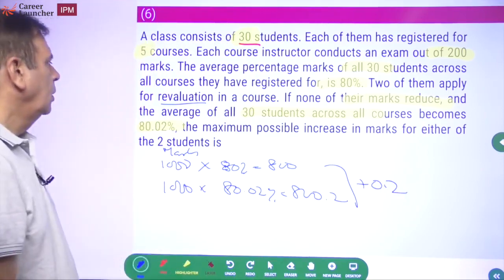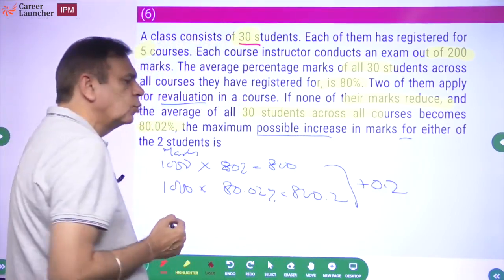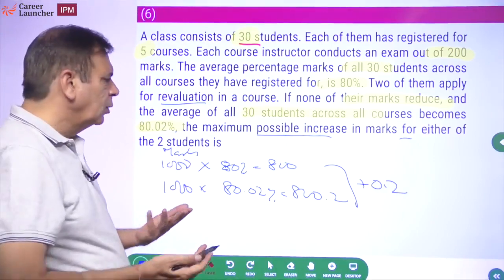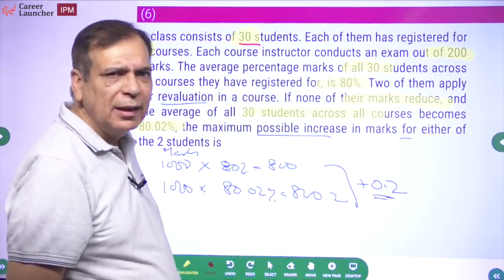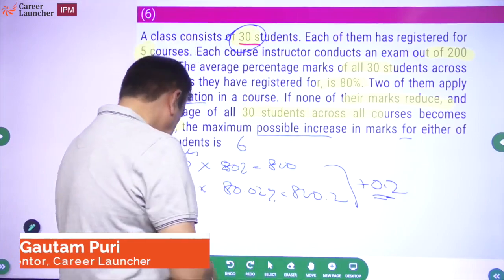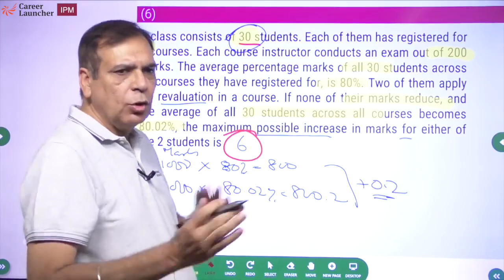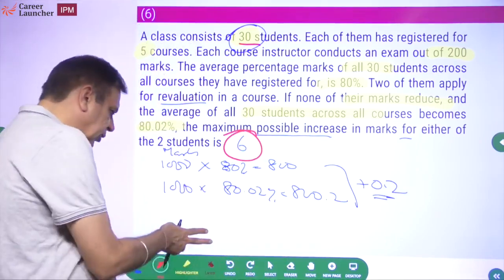So what do we need to find? The maximum possible increase in marks of either of the two students. Maximum increase कब होगा? एक का no increase, दूसरे का full increase. So what is the increase? 0.2 marks per student is the increase for 30 students. So 30 into 0.2 is 6. So the answer has to be 6, assuming that the other child will have a 0 increase and one person will have all the increase.